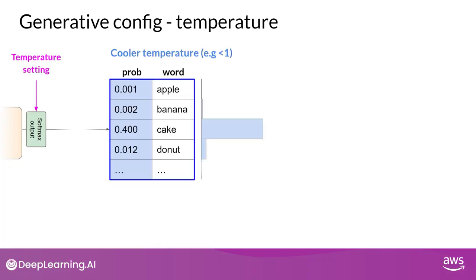If you choose a low value of temperature, say less than 1, the resulting probability distribution from the softmax layer is more strongly peaked, with the probability being concentrated in a smaller number of words. You can see this here in the blue bars beside the table, which show a probability bar chart turned on its side. Most of the probability here is concentrated on the word cake. The model will select from this distribution using random sampling, and the resulting text will be less random and will more closely follow the most likely word sequences that the model learned during training.